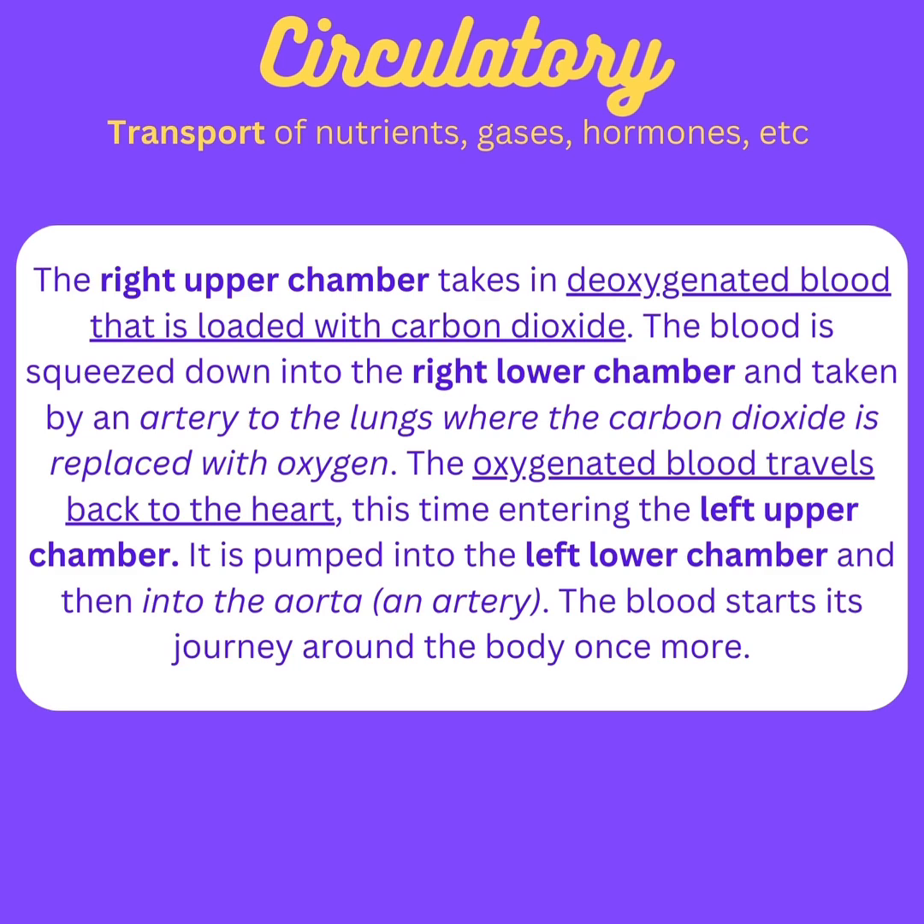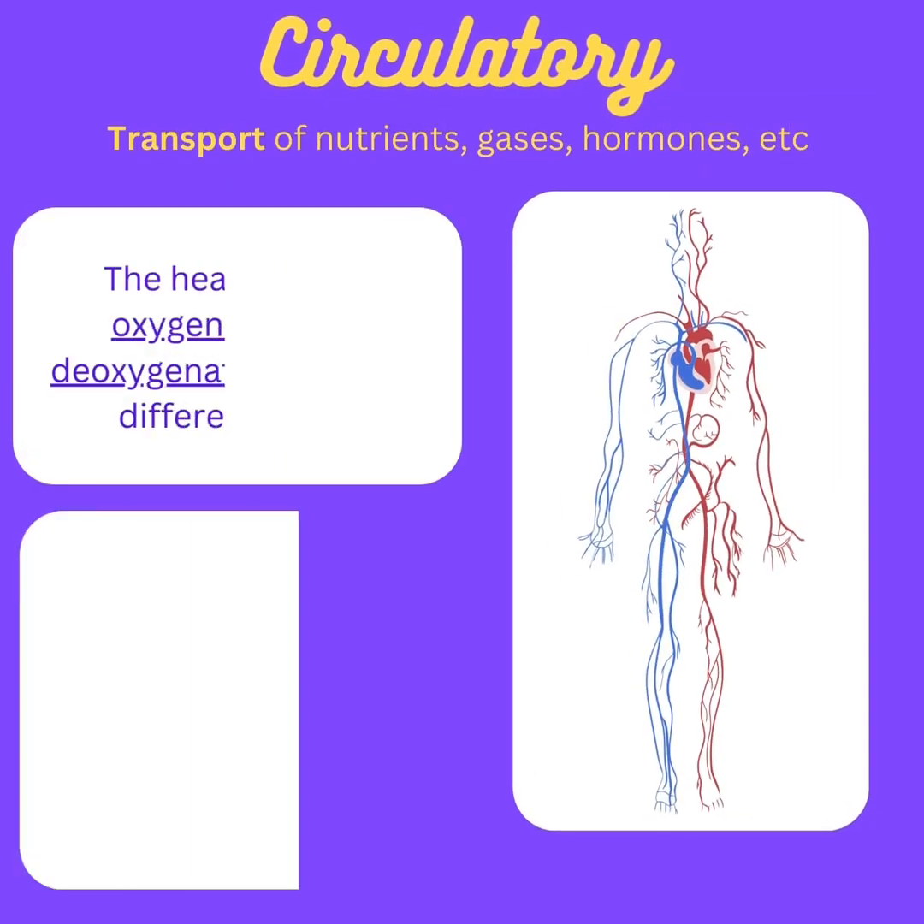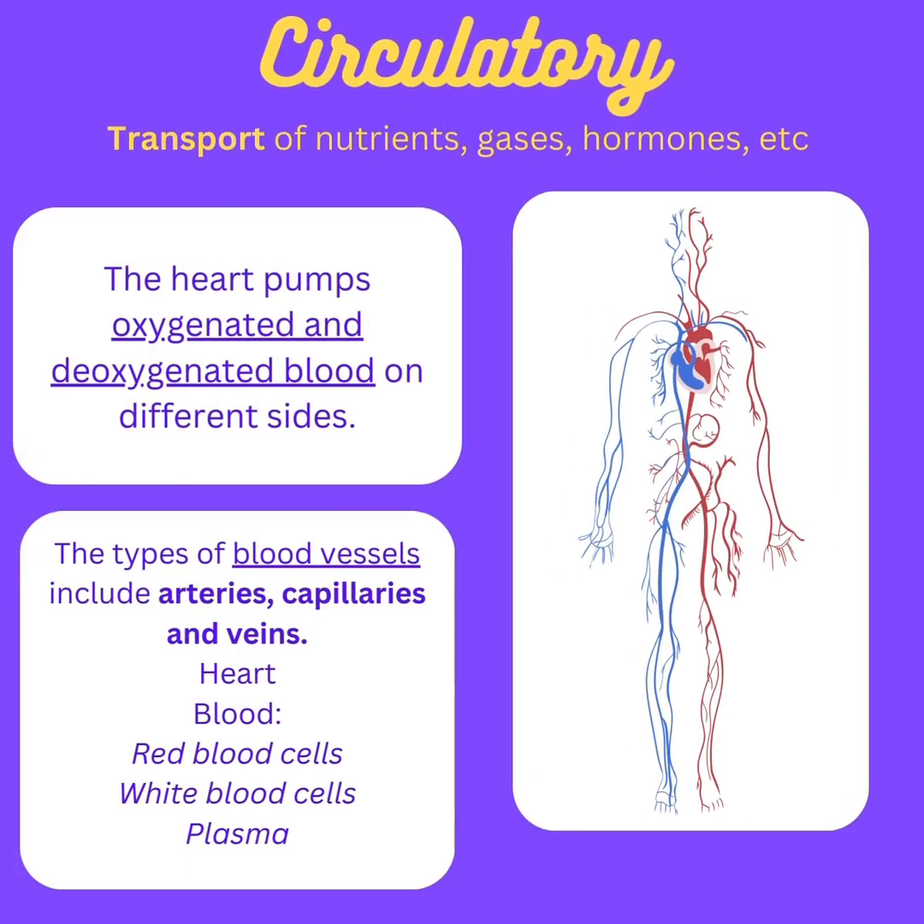The oxygenated blood travels back to the heart, this time entering the left upper chamber, and it is pumped into the left lower chamber and then into the aorta, which is an artery. The blood starts its journey around the body once more. So this was just really a description or a short summary of how the blood moves throughout the heart. And this is a diagram of the circulatory system.